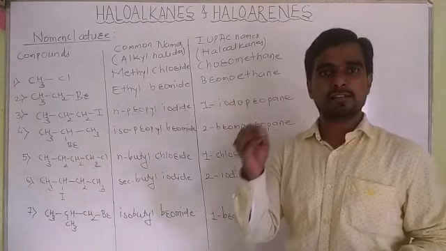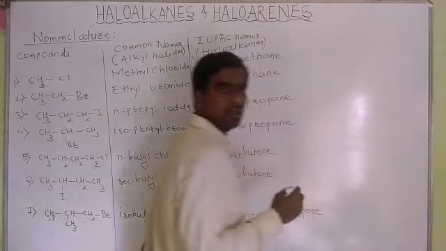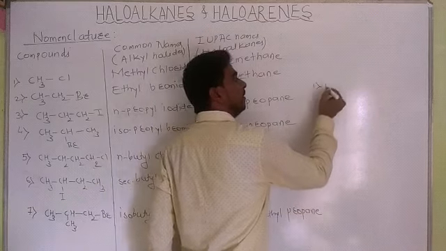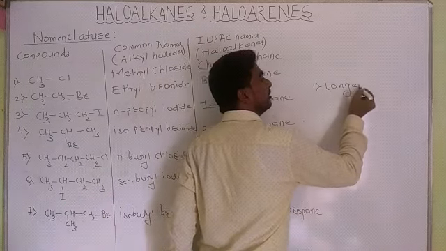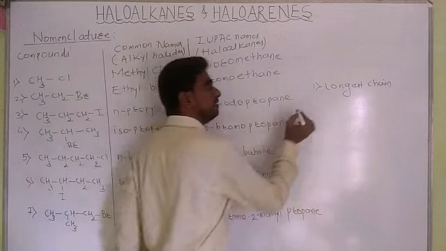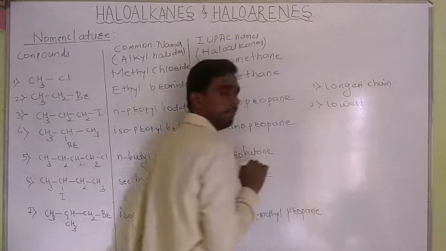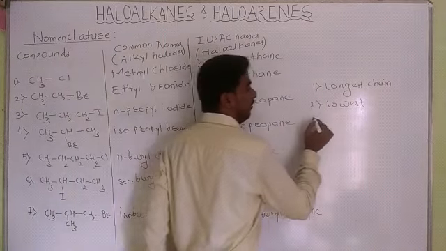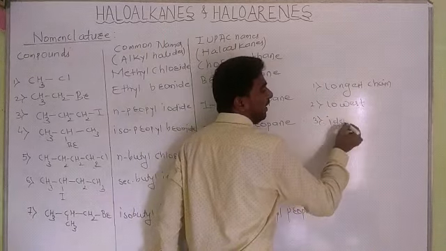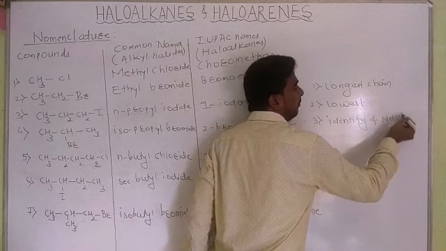First, we will see the basic rules of IUPAC names. First rule is the longest chain rule. Second one, lowest number rule for functional group. Third one, identify and number the substituent.